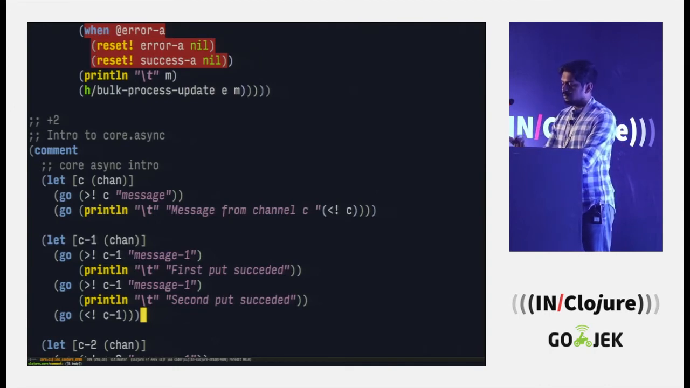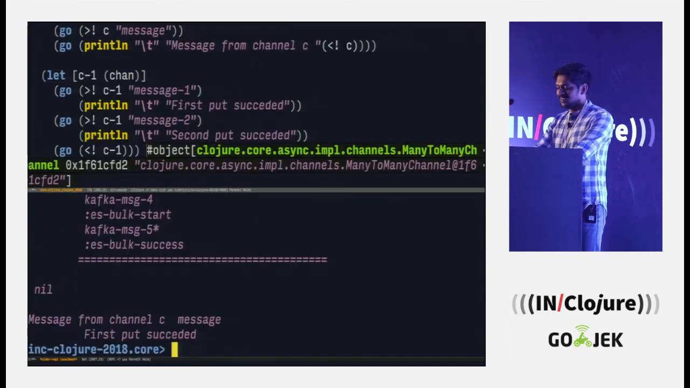So let's try out a case where your puts will block. We have a channel called C1 and you are putting two messages, message 1 and message 2, and let's see what will get printed. Do you think "second put succeeded" will print here, from the things we know now? Who all thinks that "second put succeeded" will print? Okay, great. Everybody has an understanding of core async now. So it of course didn't print, because puts are blocked because there's no consumer for the second message.